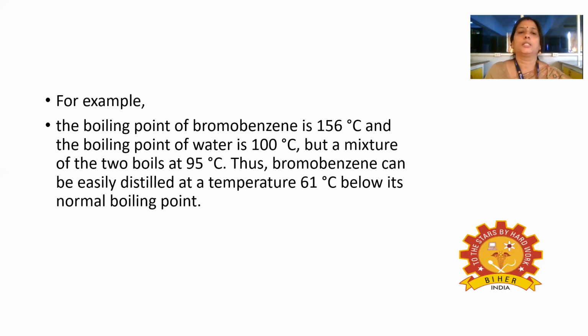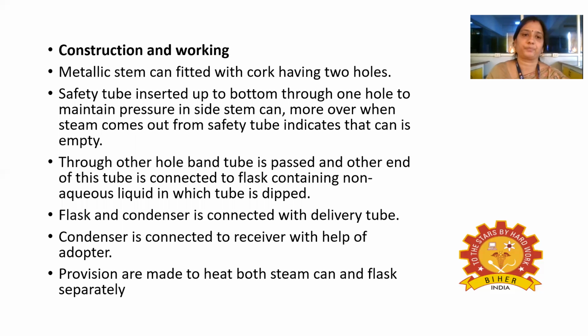For example, the boiling point of bromobenzene is 150 degrees Celsius and the boiling point of water is 100 degrees Celsius. But if both are present as a mixture, it will boil at 95 degrees Celsius itself. Thus the bromobenzene can be easily distilled at a temperature of 61 degrees Celsius. Originally the boiling point is 150 degrees Celsius, but here it can be distilled at 61 degrees Celsius itself, which is below the boiling point of the bromobenzene.